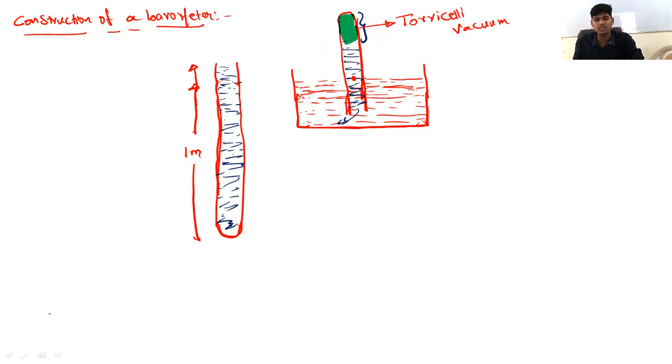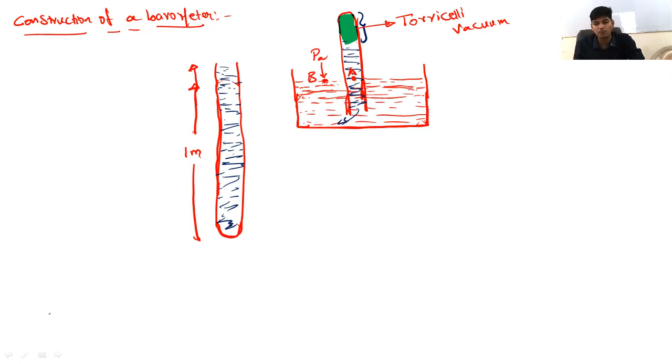This point is inside the tube and this point is outside the tube. Let this point be A and this point be B. A is a point inside the tube and B is a point outside the tube, and we can see that point B is kept open to the atmosphere. So at point B the pressure acting is the atmospheric pressure.